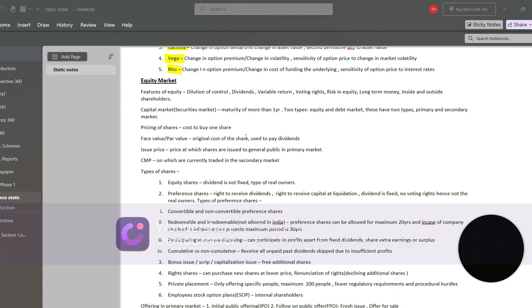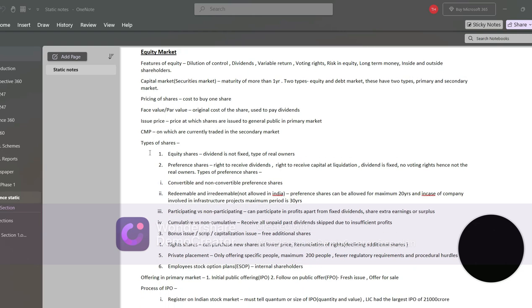But after a few years, if due to demand in public its price goes to 120, your dividend won't be paid as a percentage of that current price, but it will be paid as a percentage of this par value, which was 100 initially. So this is basically used to pay dividends. Then issue price is basically the price at which shares are issued to the general public in the primary market. Current market price is the market price at which the shares are currently traded in the secondary market.